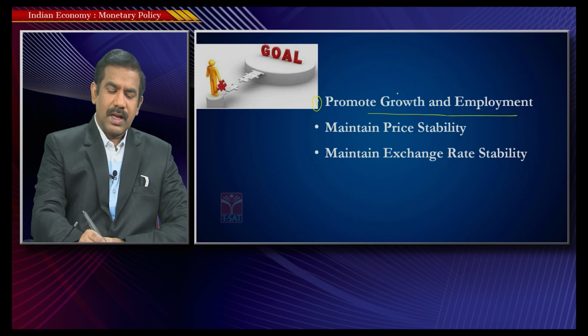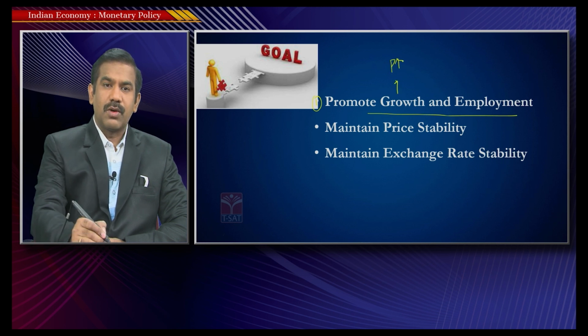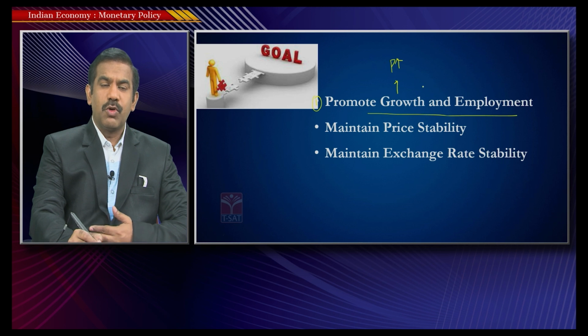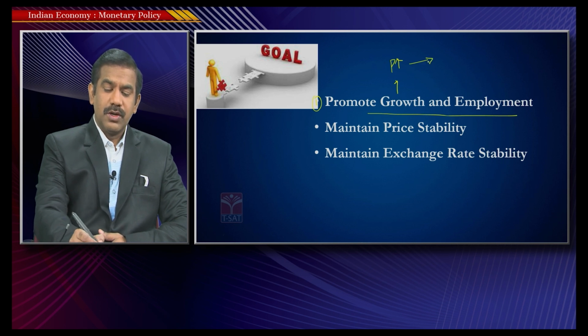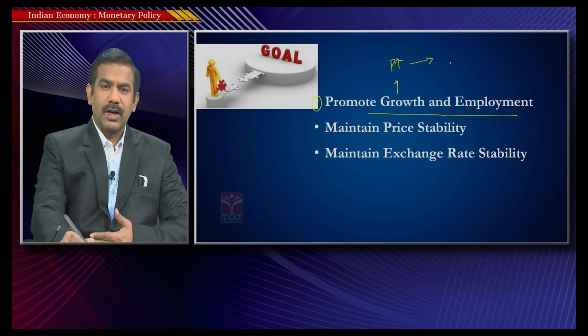I think you can understand how growth and employment are correlated. In the last class I already discussed what growth means: an increase in production of goods and services in an economy. Whenever the economy is producing more and more goods and services, it is set to experience more growth. When production increases, don't you think we need to employ more and more resources? If you want to produce 10 chocolate bars, you need to employ some people.